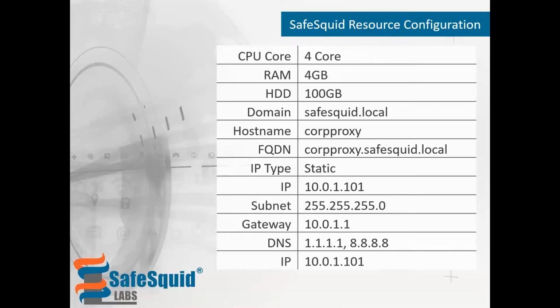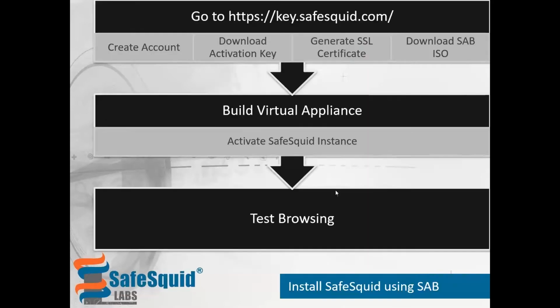Now let's move to the installation part. These are the steps that we will follow along to install SafeSquid using SAB. Broadly, it categorizes into 3 steps. Number one, you create an account in key.safesquid.com. Number two, you actually create the appliance and activate it. Third, you test the browsing.